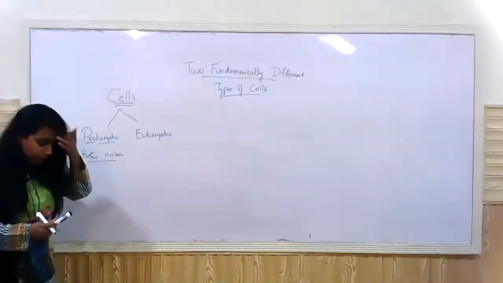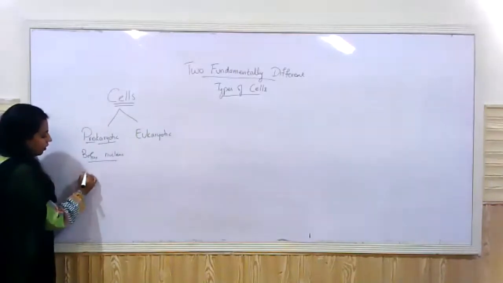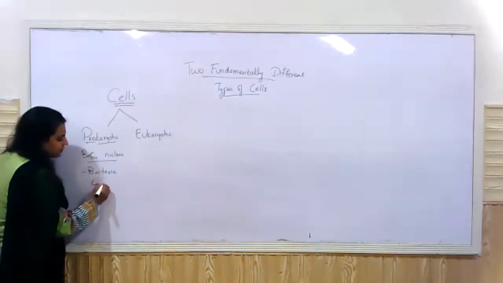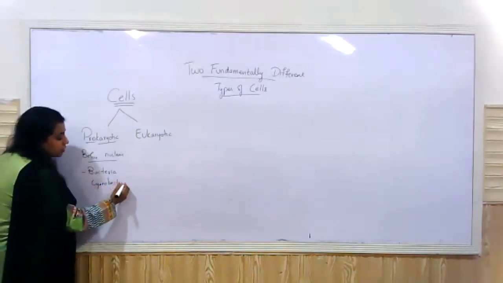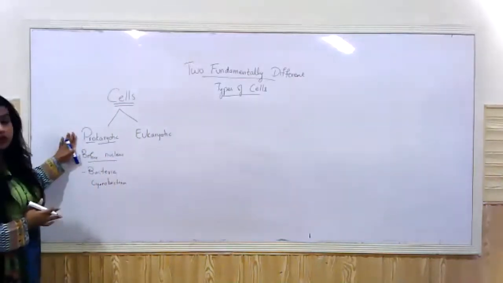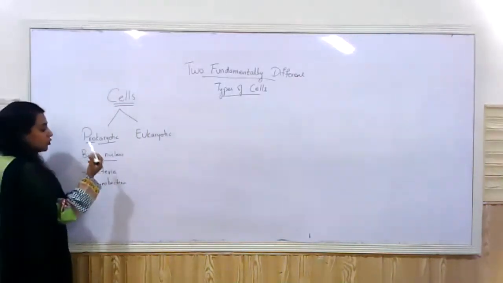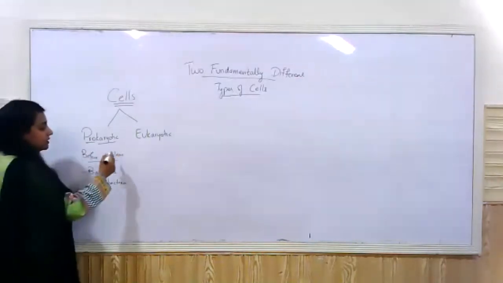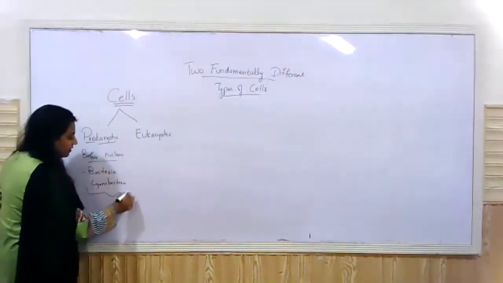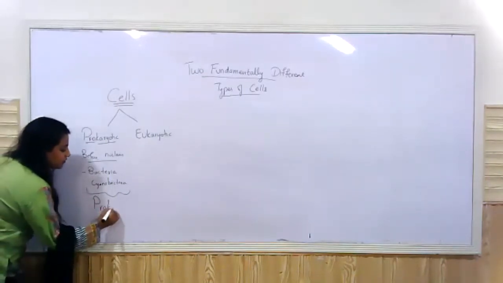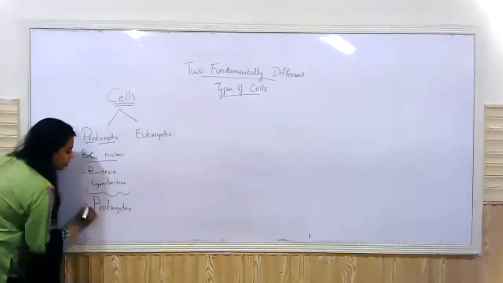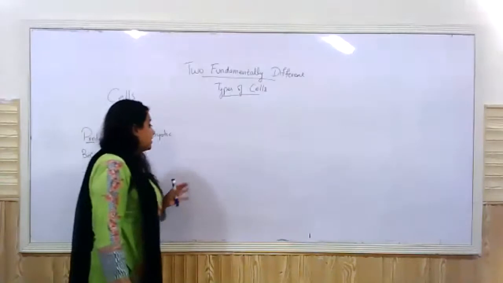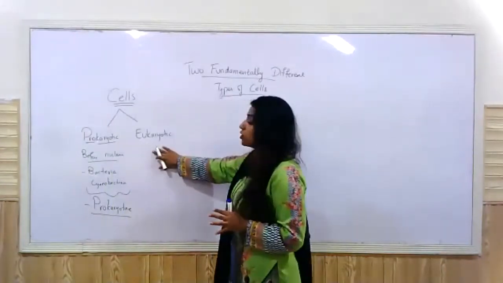We also established the fact that all the organisms that belong to this group have now become extinct. We do not have any prokaryotes apart from what? Bacteria and cyanobacteria, that's called blue-green algae. These two are our examples of prokaryotic cells, right? The kingdom that contains prokaryotic organisms is termed as prokaryote, the first kingdom. Apart from it, all other four kingdoms are fitted in the eukaryotic cell, right?